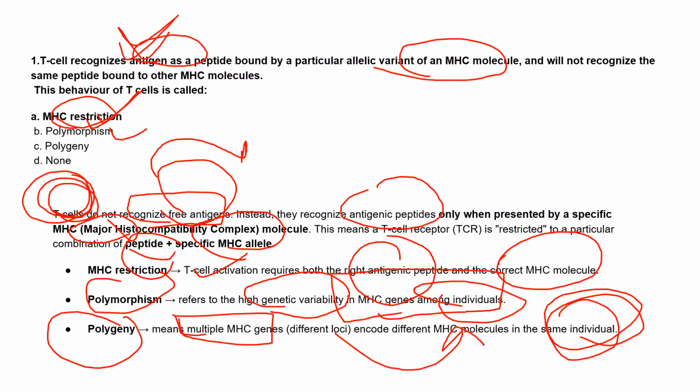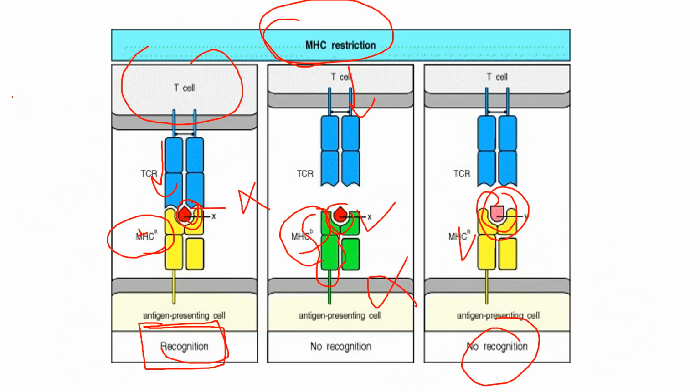One is the combination of the correct peptide and the specific MHC molecule, then only these TCR receptors can bind and recognize this antigen, right? If the specific MHC molecule is not there, it will not recognize. This property we call MHC restriction, right?